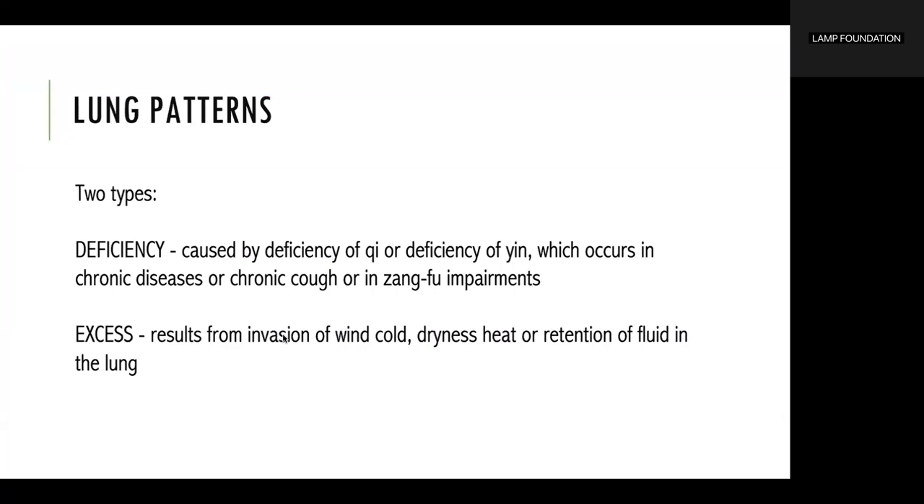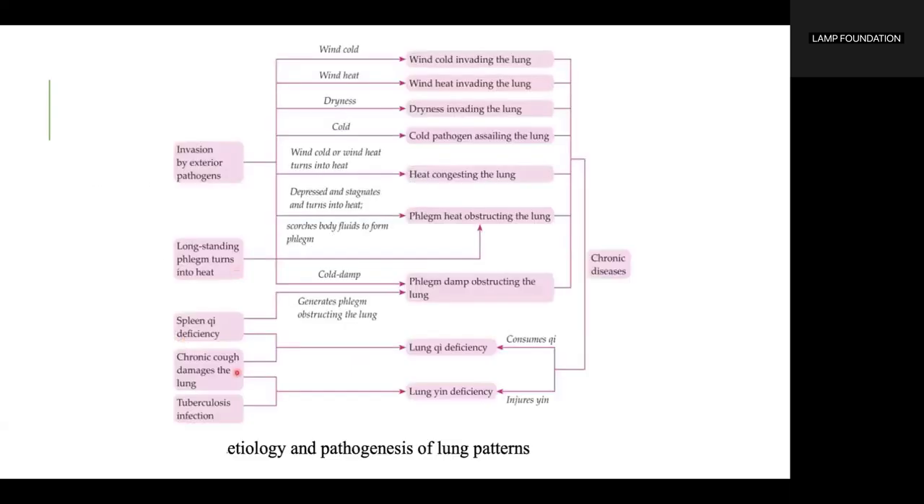The lung patterns can be classified into two types, deficiency and excess. Deficiency is caused by deficiency of qi or deficiency of yin, which occurs in chronic diseases or chronic cough or in Zang-Fu impairments, while excess results from invasion of wind cold, dryness, heat, or retention of fluid in the lung. Etiology and pathogenesis of lung patterns.